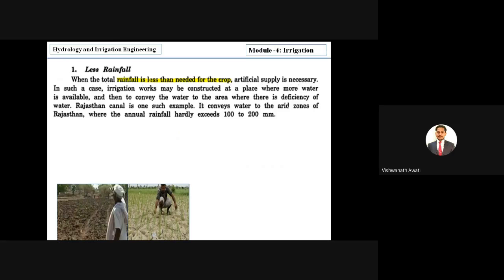In such cases, irrigation works may be constructed at a place where more water is available, and the water is then conveyed to the area where there is a deficiency of water. Where we have more water there will be storage, and the stored water will be supplied to where we have a problem of water for irrigation, by constructing canals and reservoirs.